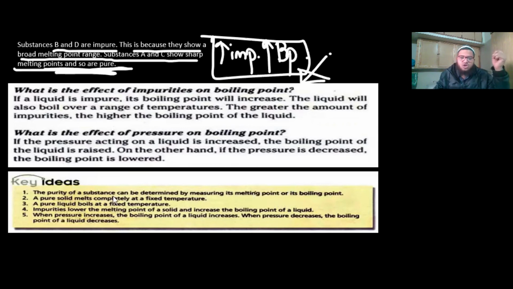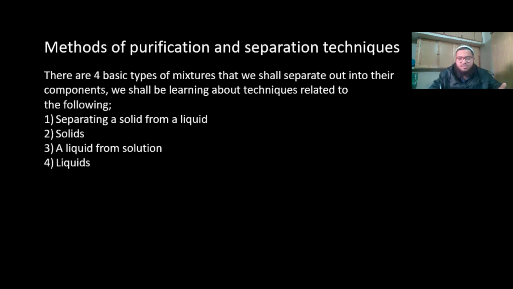A pure solid melts completely at a fixed temperature. A pure liquid boils at a fixed temperature. We've talked about that. Impurities lower the melting point of a solid and increase the boiling point of a liquid, and we've talked about that. When pressure increases, the boiling point increases, and when it decreases, the boiling point decreases, and we've talked about that as well. And this pretty much covers this video, because it was a short video.